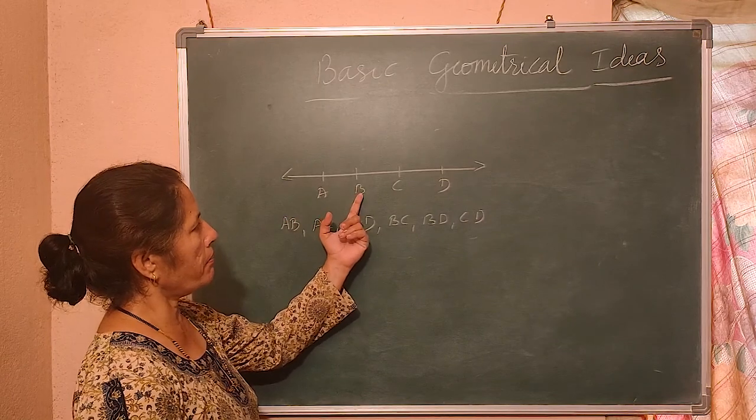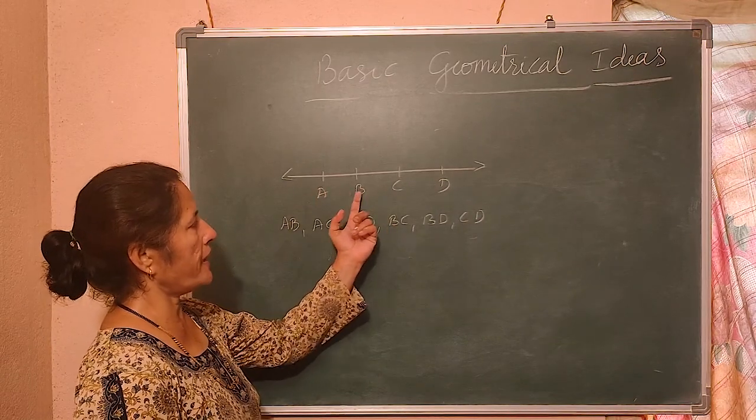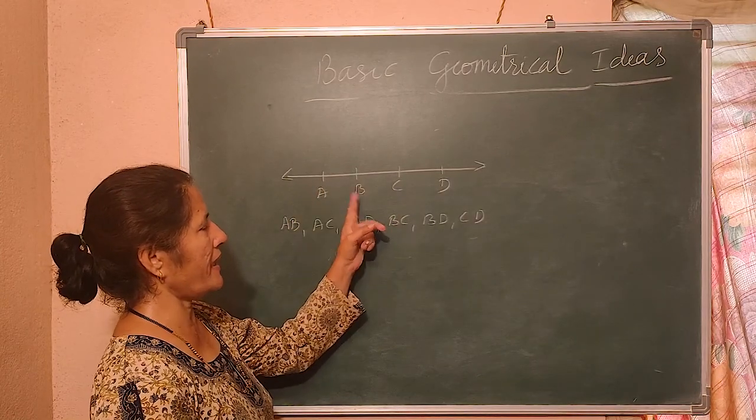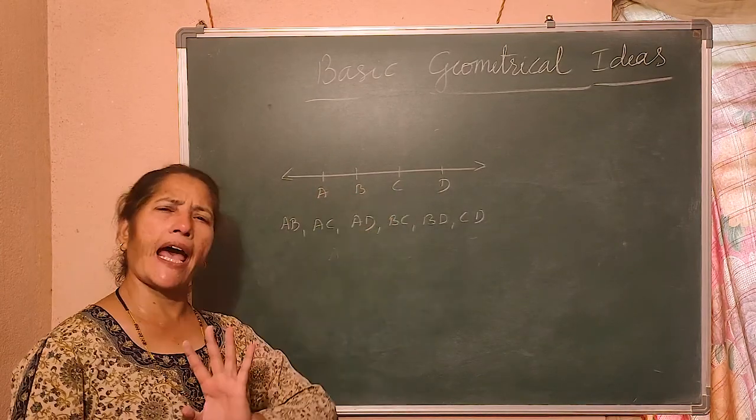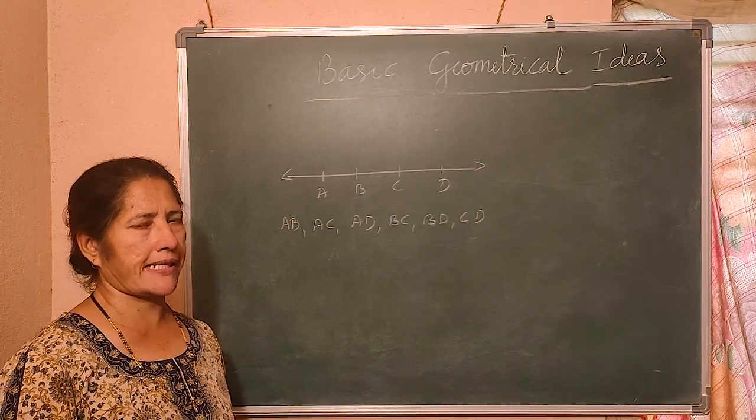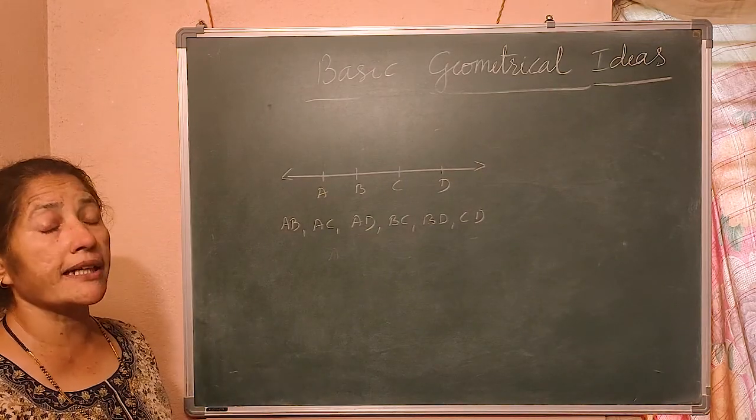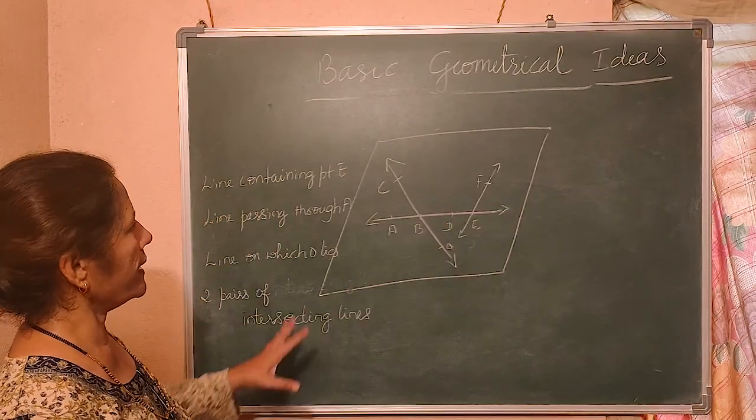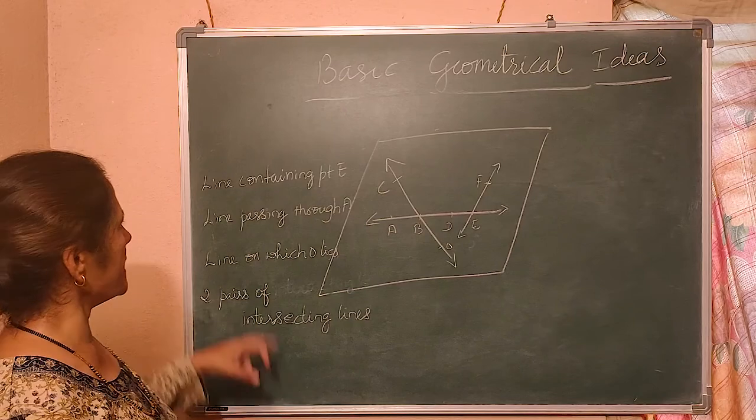So, BA, CA, DA, AB, AC, AD. As you want, you can name. You understand? Let us go to the third question. Now, look at this next question. They have given the figure like this.